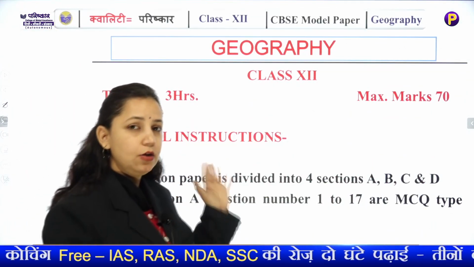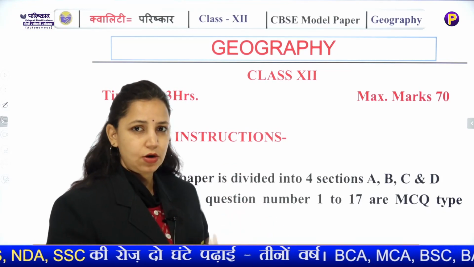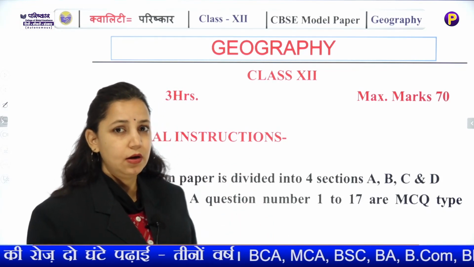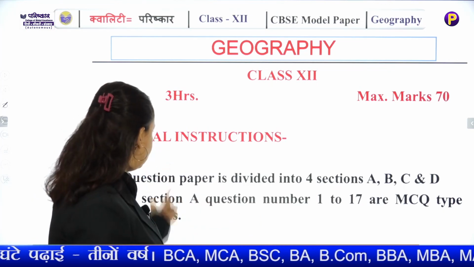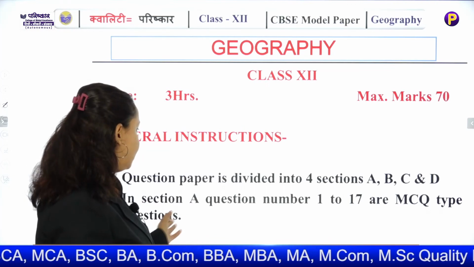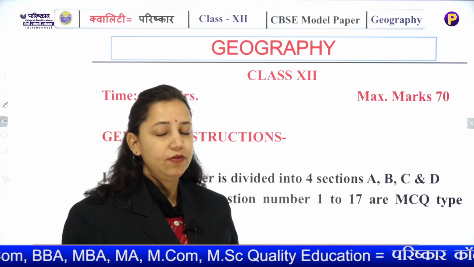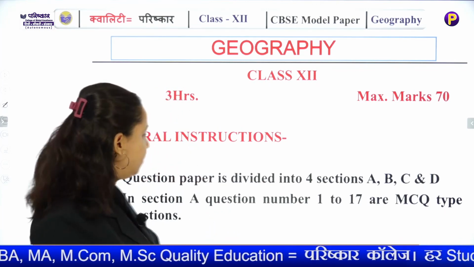Now, again, you know the structure. Till now, you should know the structure of your question paper, how it will be. Again, we should go through. There are 4 sections: A, B, C, D. Section A is MCQ based. Questions 1 to 17 are multiple choice questions.